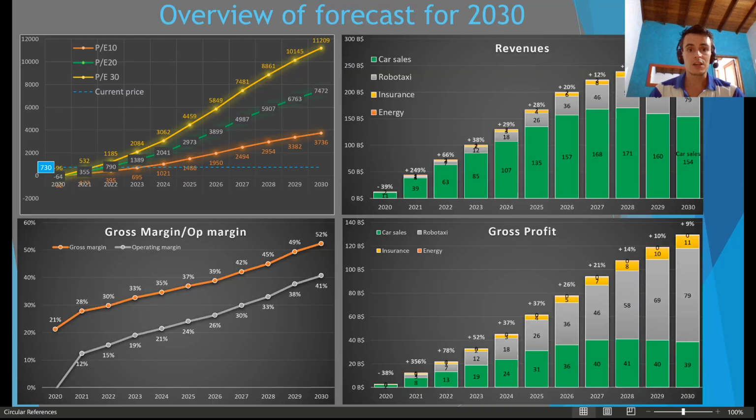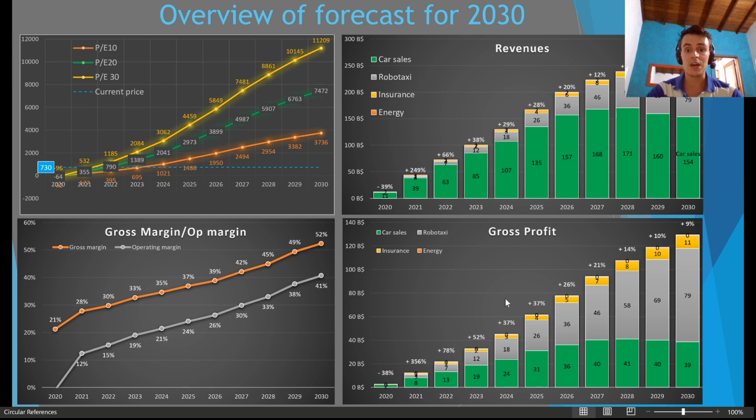So I want to give you what I will present at the end of this model, so that you have an idea of where I am going. The first thing I want to develop is how much revenue the company will be making, for each of the subsections, which are car sales, robotaxi, insurance, and energy.